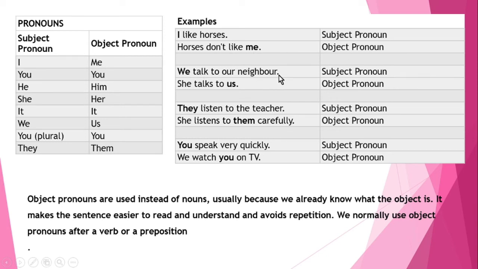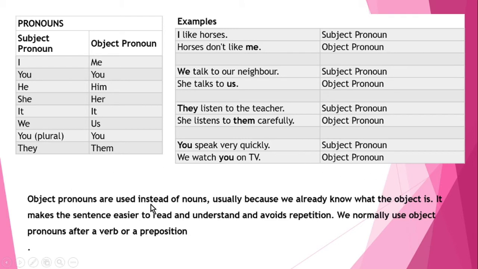We talk to our neighbor. This is a subject pronoun. She talks to us. Us is an object pronoun. They listen to the teacher. They is a subject pronoun. She listens to them carefully. Them is an object pronoun. You speak very quickly. You is a subject pronoun. We watch you on TV. You is an object pronoun.